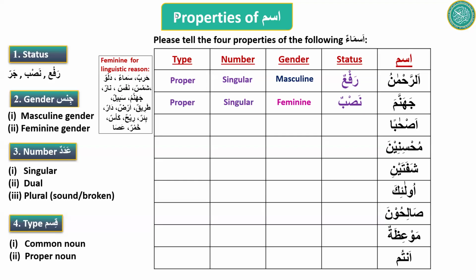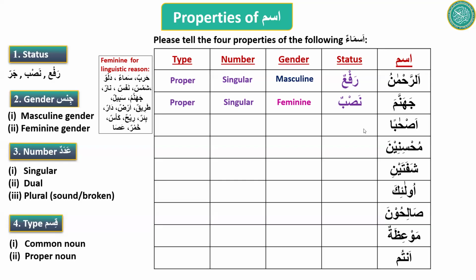Hiba is going to do this. Hiba, your word is ashaban. Ashaban means companions. Status. Nasab. Is ashaban singular or plural? Sorry, it means companions, multiple. It is a broken plural. So broken plural, we treat them as if they are singular for telling the status, right? So it's singular feminine.